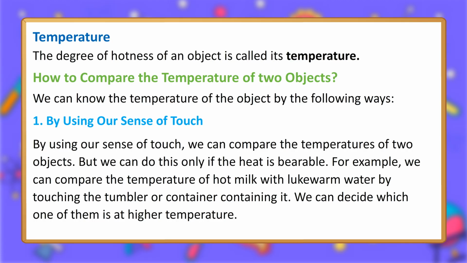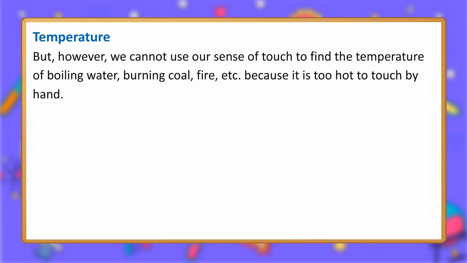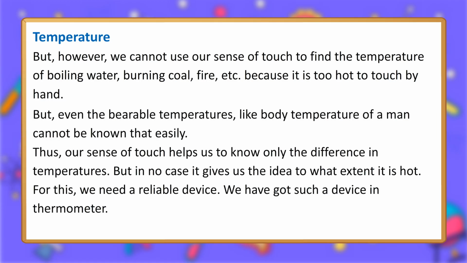For example, we can compare the temperature of hot milk with lukewarm water by touching the tumbler or container containing it. We can decide which one of them is at higher temperature. But, however, we cannot use our sense of touch to find the temperature of boiling water, burning coal, fire, etc. because it is too hot to touch by hand. But even the bearable temperatures, like body temperature of a man, cannot be known that easily.